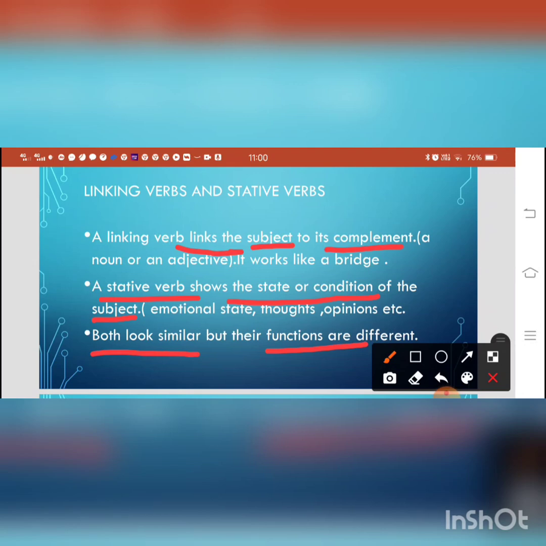So I have just discussed the function. What is the function of a linking verb? It connects the subject with the complement. And a stative verb does not connect. It expresses the state of being. It does not express actions. It expresses the status of the subject, emotional status, mental status, etc.